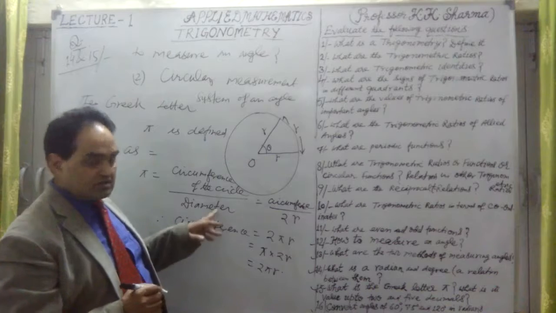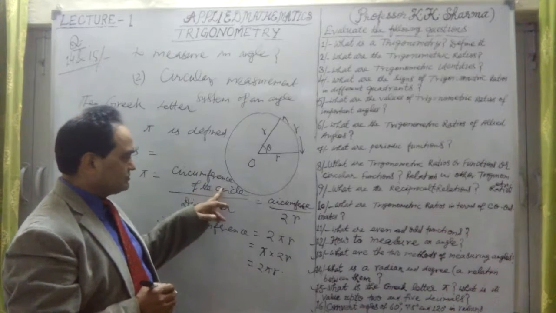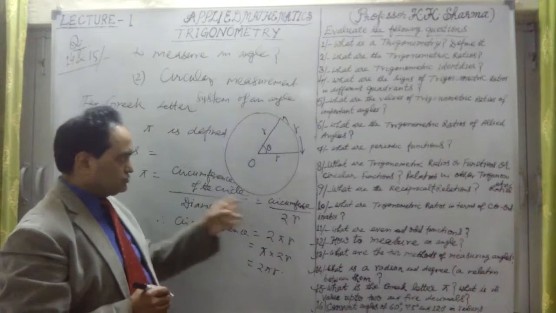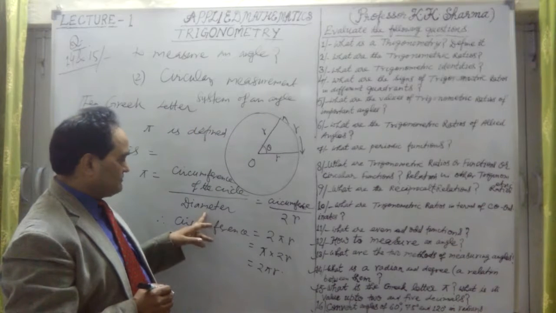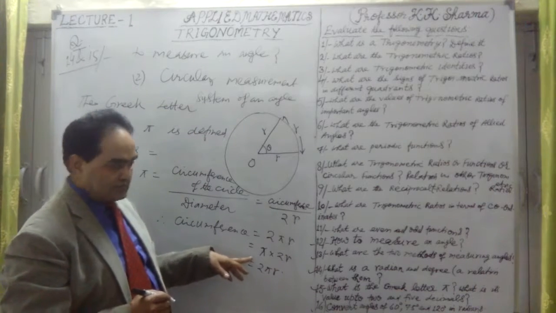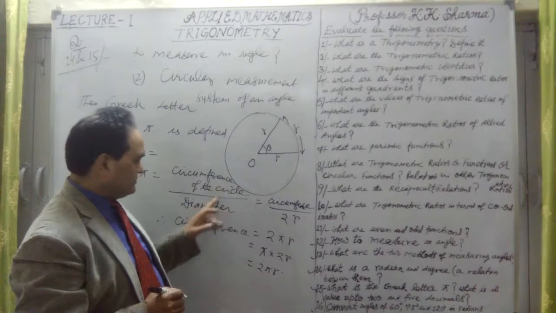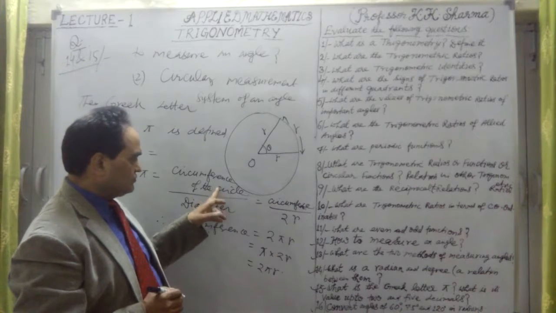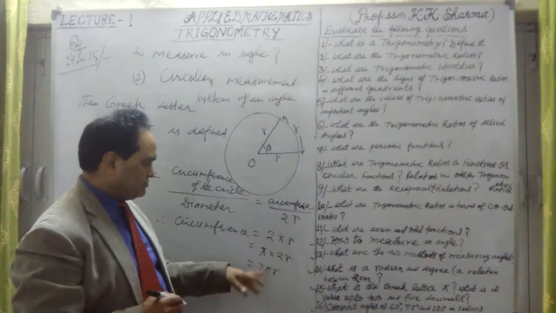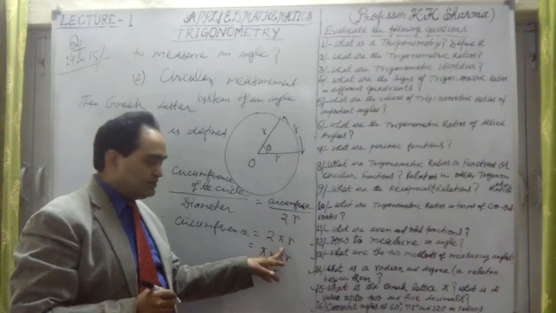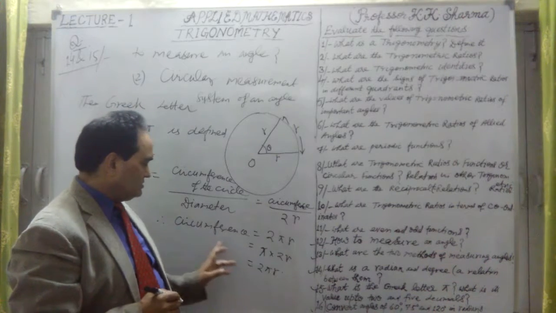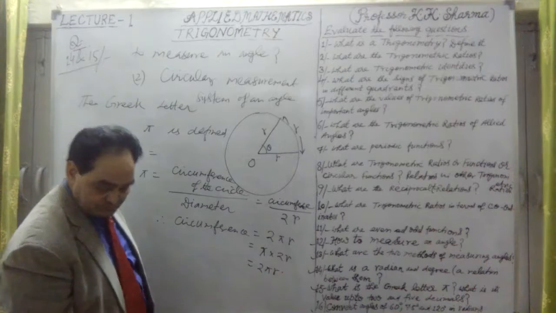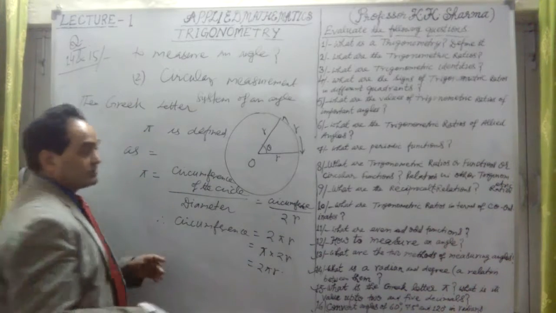So pi is defined as the circumference of the circle upon the diameter. Circumference is the total length of the circle, the arc of the circle. Circumference is therefore equal to diameter into pi. The diameter is twice the radius, so 2 pi r equals the circumference. Now pi is measured in radians.